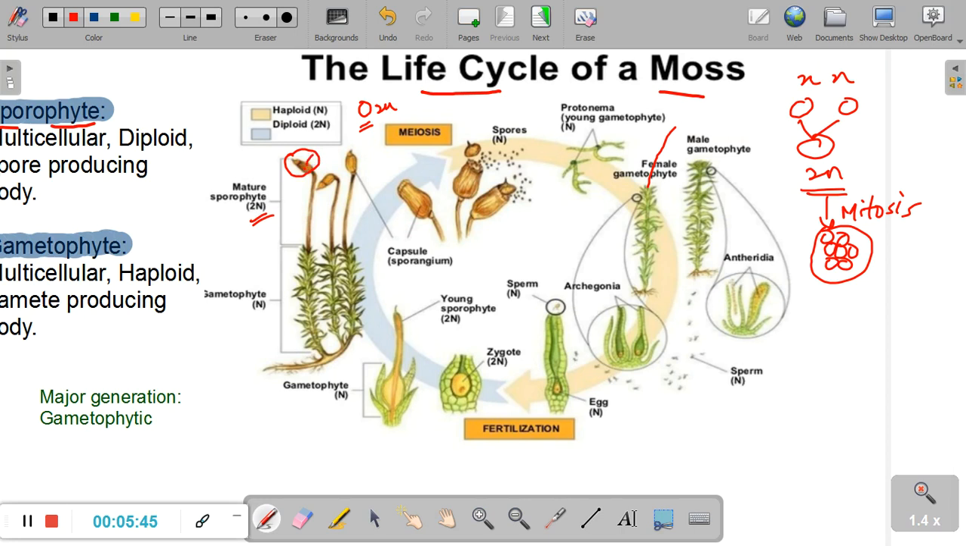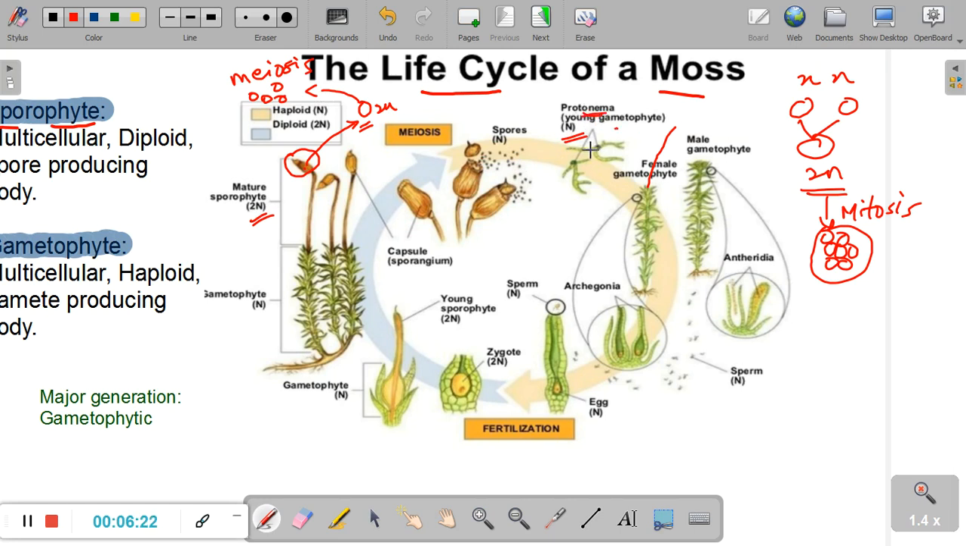So the spore producing mother cells are diploid, and these cells undergo meiosis, or reductional division, and as they undergo meiosis they produce spores, and each spore mother cell will give rise to 4 spores. And when the spores are mature enough, the capsule opens up and haploid spores are released into the environment. These haploid spores, when they reach the surface, germinate. Because they are haploid, they'll give rise to haploid structures called protonema.